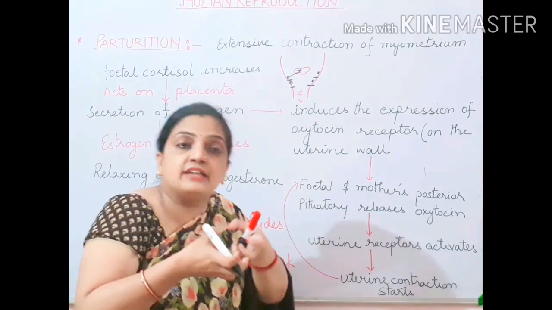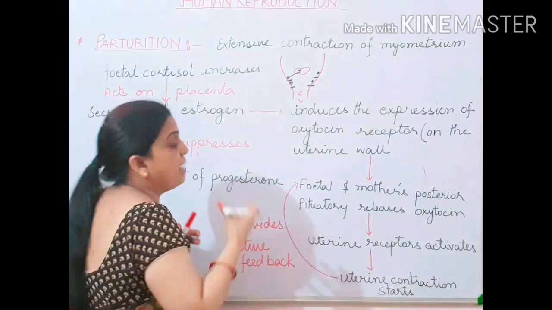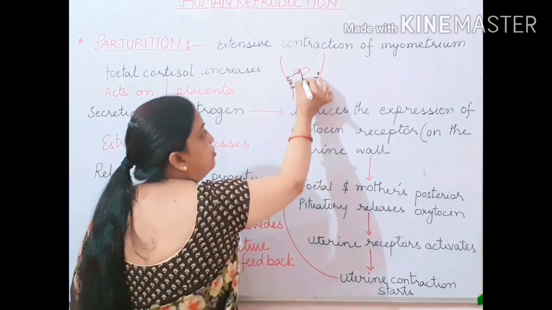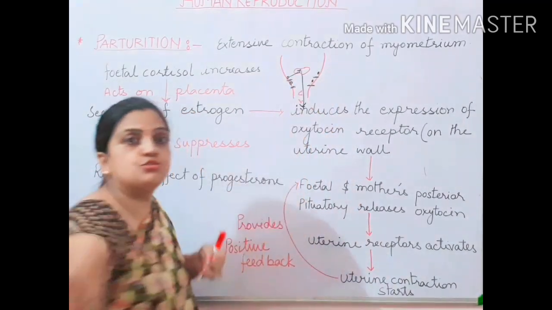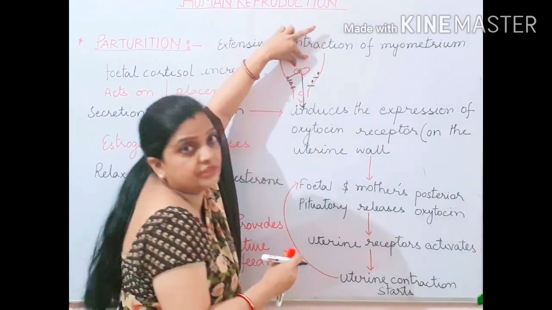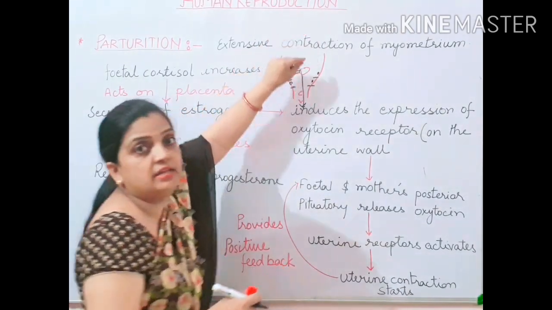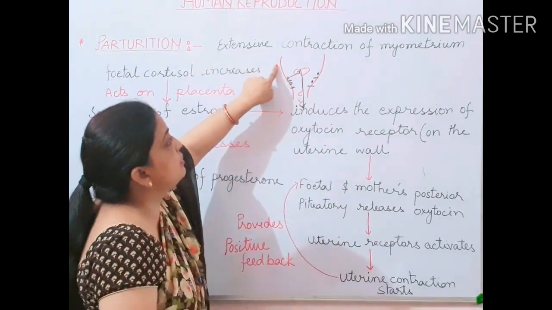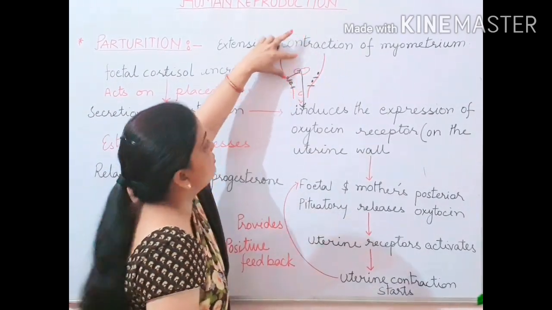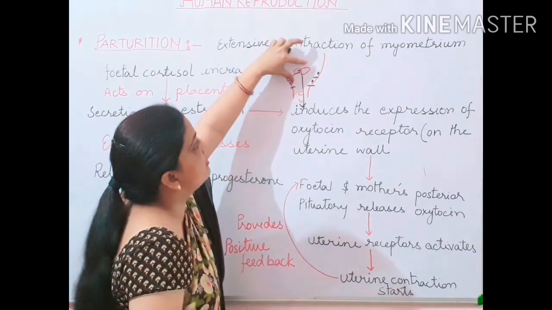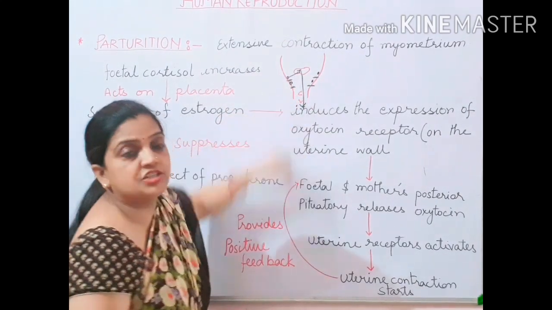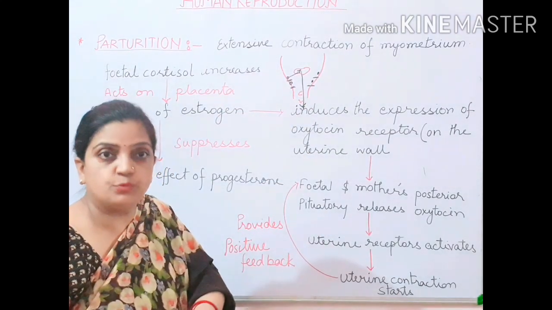So they contract. And what is the contraction process? How does it help? It helps the child to move out of the birth canal into the outer world. So what will happen from here? From the top, the contraction will start. Oxytocin will stimulate the uterine receptors on the wall, and they will contract the wall of the uterus. And when the wall of the uterus contracts, the fetus will move down slowly, passing through the birth canal. The child will be given birth to the outer world.